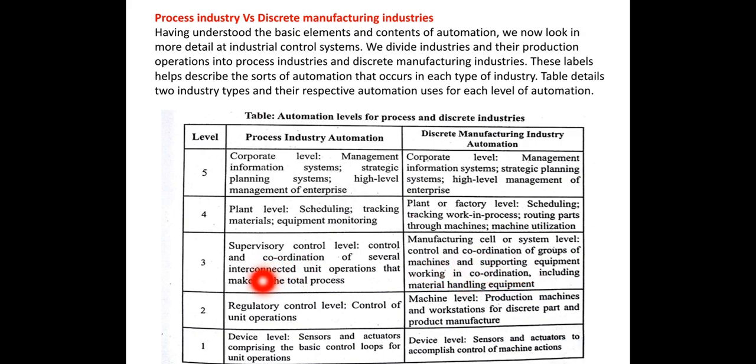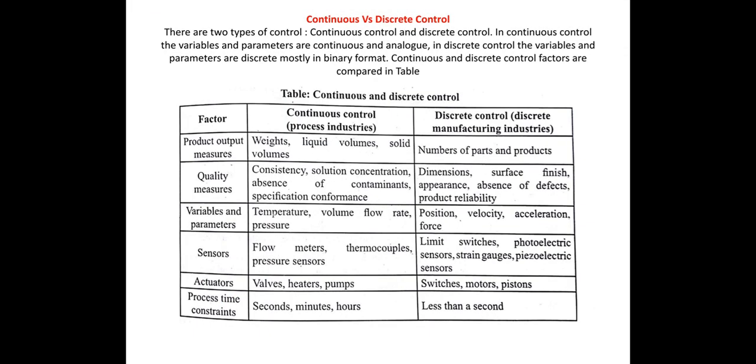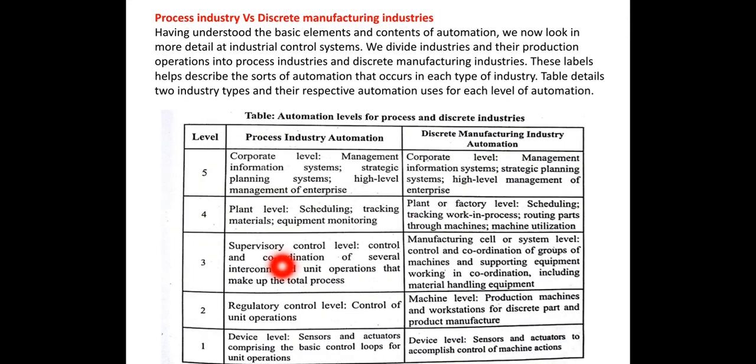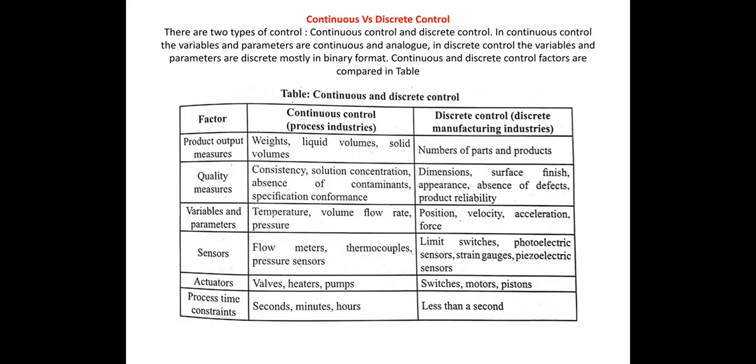Then regulatory control level: control of unit operations. Machine level: production machines and workstations for discrete part and production manufacturing. Here device level, sensors and actuators are used to complete control of machines.